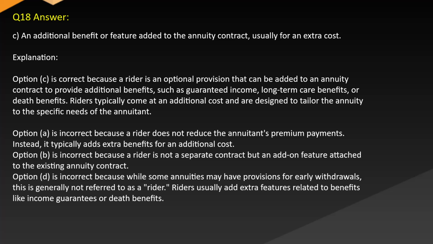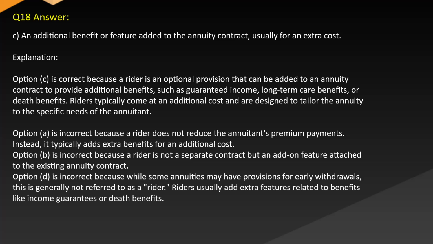Answer: C. An additional benefit or feature added to the annuity contract, usually for an extra cost. Explanation: Option C is correct because a rider is an optional provision that can be added to an annuity contract to provide additional benefits such as guaranteed income, long-term care benefits, or death benefits. Riders typically come at an additional cost and are designed to tailor the annuity to the specific needs of the annuitant. Option A is incorrect because a rider does not reduce the annuitant's premium payments. Instead, it typically adds extra benefits for an additional cost.